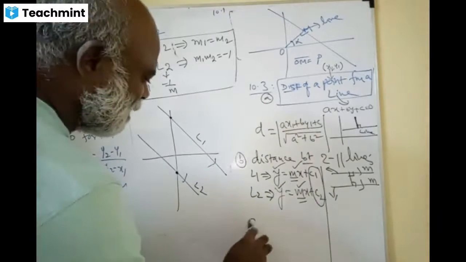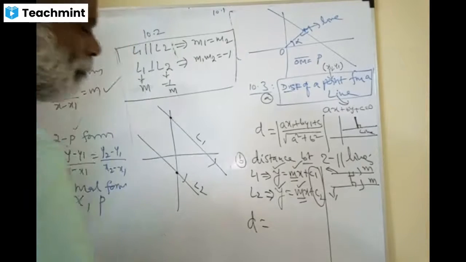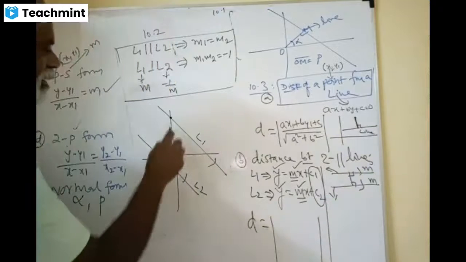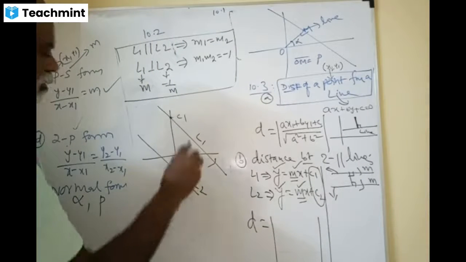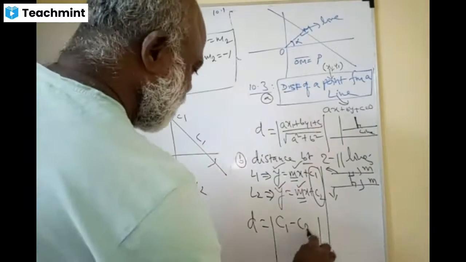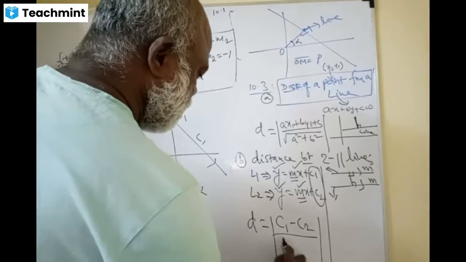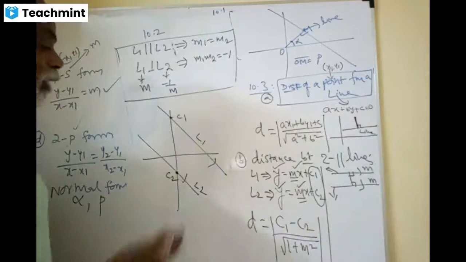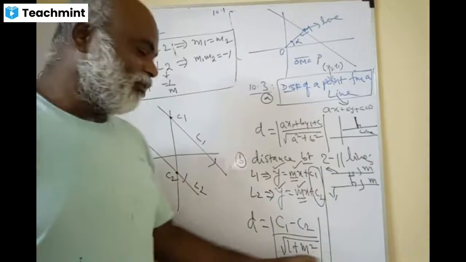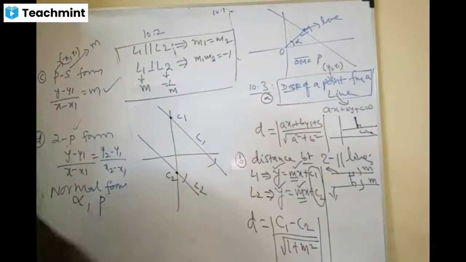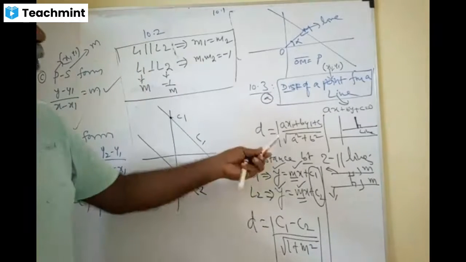Then what is the distance between the two parallel lines? Now you can remember it easily. Yes, C1 minus C2 divided by root of 1 plus m square. Brilliant. This m is what? The common slope. The two lines have got the same m. Wow, they differ in only C1 and C2. What a beautiful derivation we have done for this.